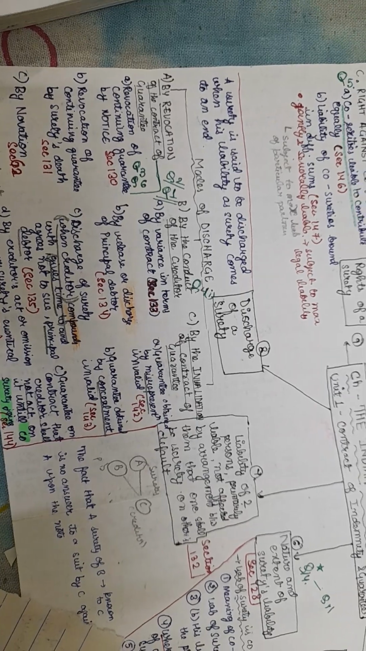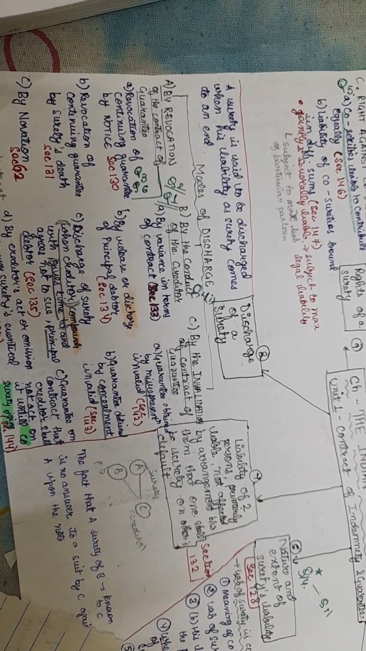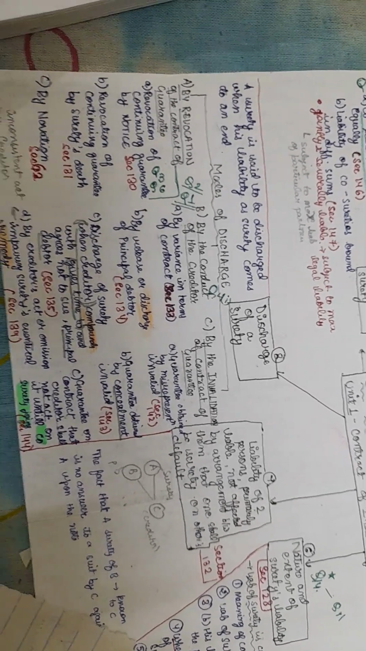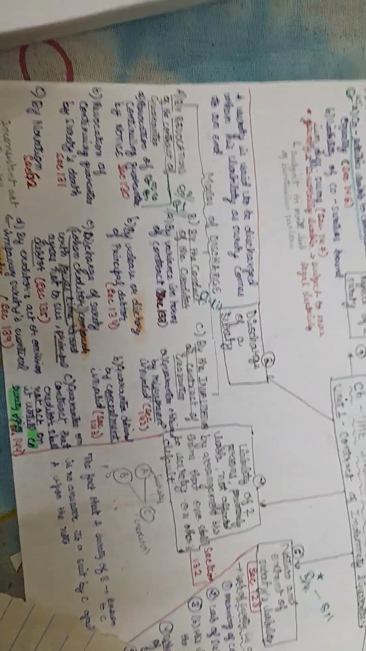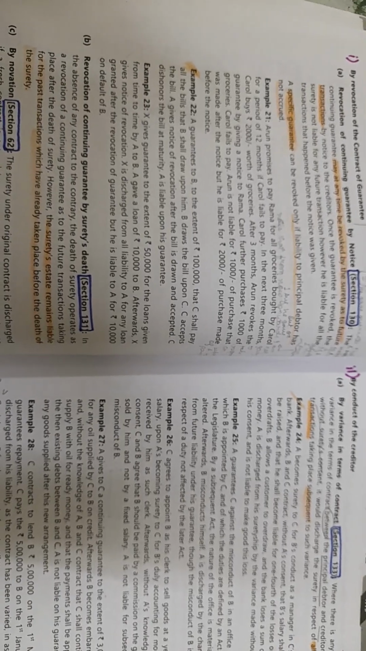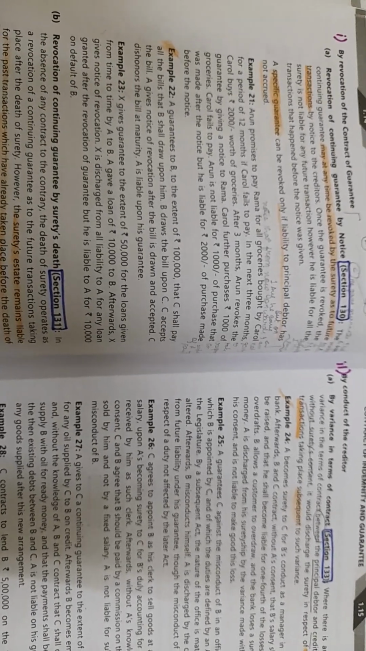Let us start with the first one, that is revocation of contract of guarantee. In this we have three things: notice, second is surety's death, and third is novation. So the first one, revocation of the contract of guarantee. In it we have the first one as notice.